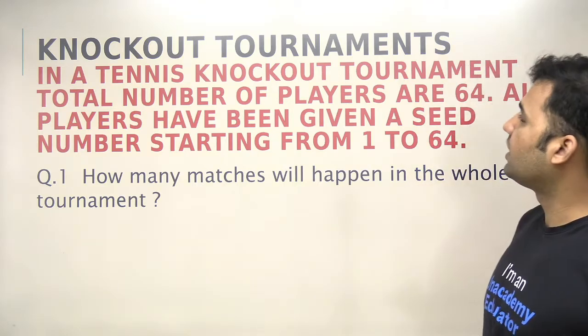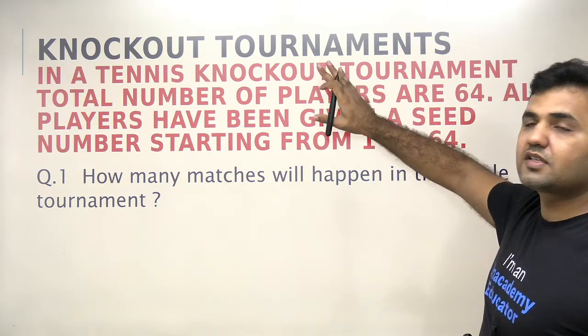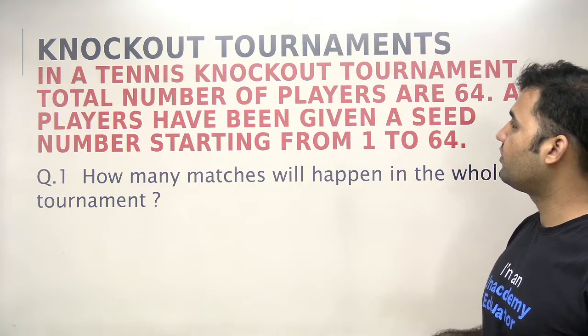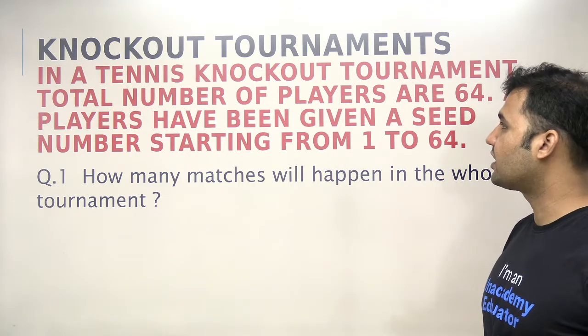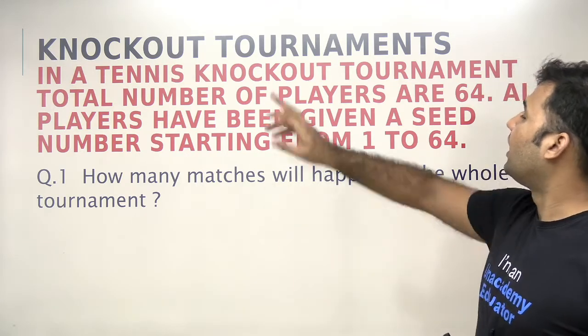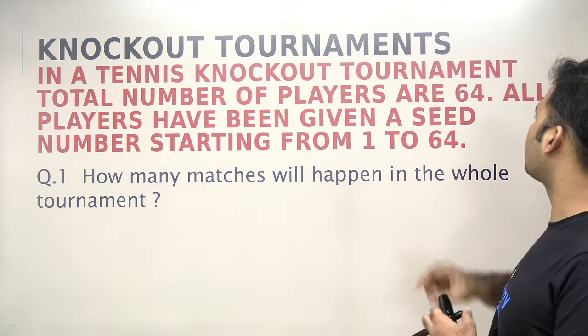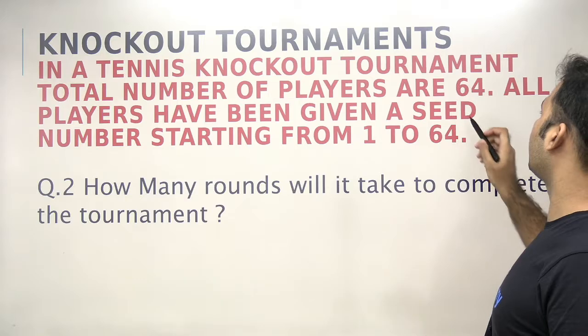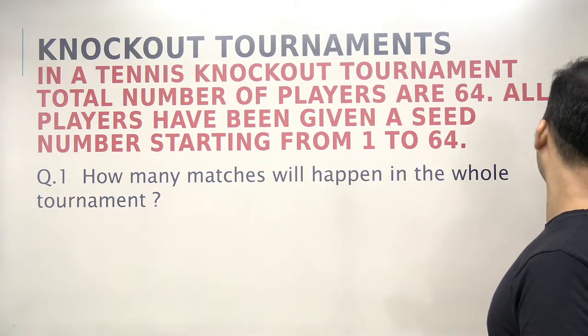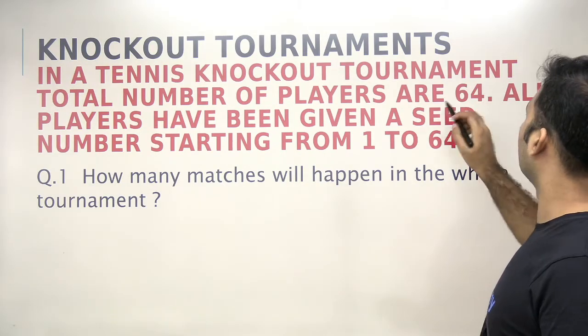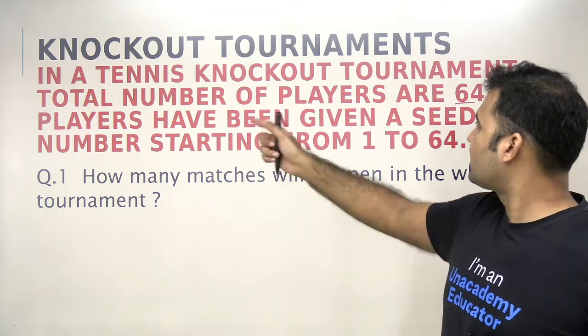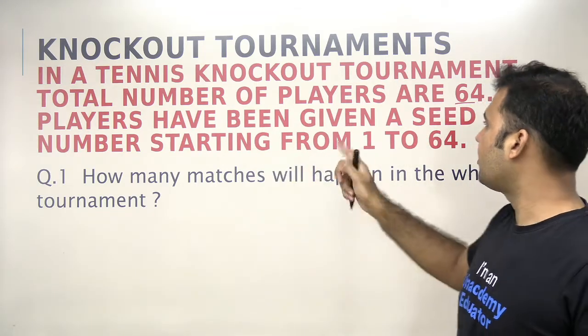Here we have a small series of questions that we will be attempting to understand all the concepts that we have covered in knockout tournaments. In a tennis knockout tournament, total number of players are 64. Okay, so this is given to us, right? The total number of players are 64, and all players have been given a seed number starting from 1 to 64.